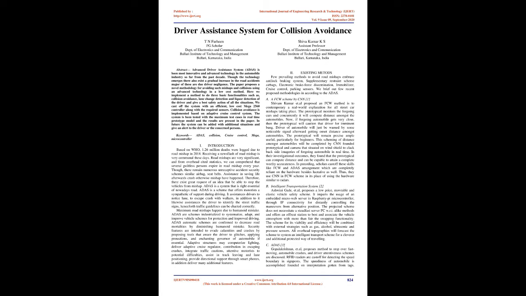We implement the system with an efficient, low-cost Mega 2560 controller along with the required sensors. Collision avoidance is implemented based on the adaptive cruise control system. The system has been tested with the maximum test cases in a real-time prototype model, and the results are presented in the paper. In future the system can be extended with additional situations and give an alert to the driver or the concerned persons. Keywords: ADAS, collision, cruise control, Mega, microcontroller.